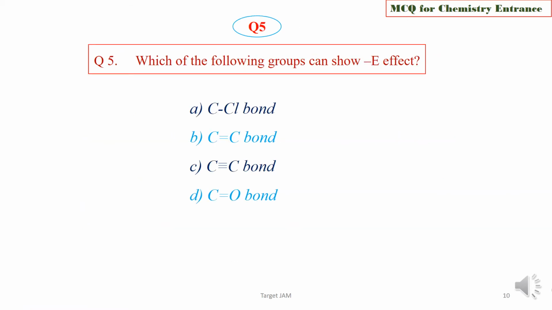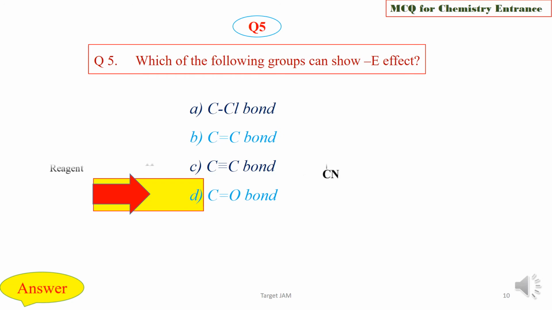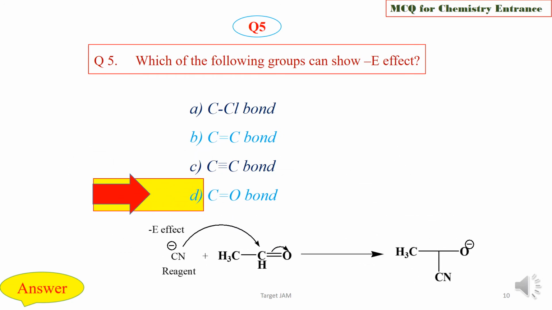Question 5. Which of the following groups can show minus E effect? C-Cl, C double bond C, C triple bond C, or C=O? Which one can show minus E effect? Choose the correct one. We are now going to check the answer key, and the right option is option D, that is C=O. See this example, the CN minus, the nucleophile attacks the carbon, and this is the minus E effect, minus E.